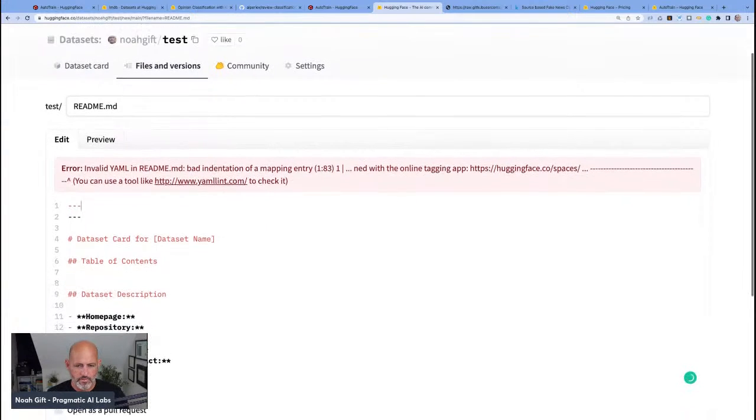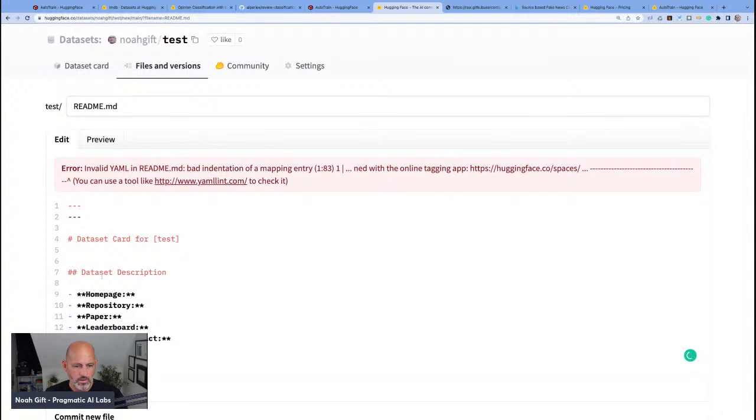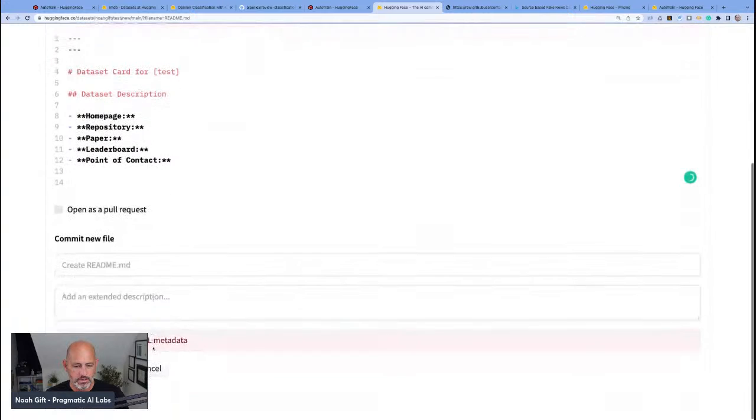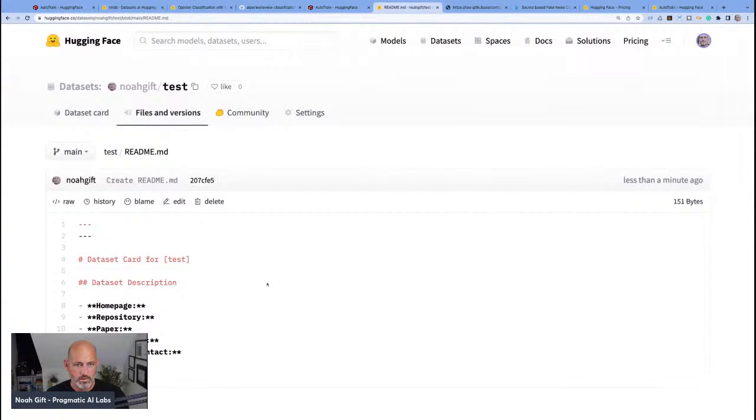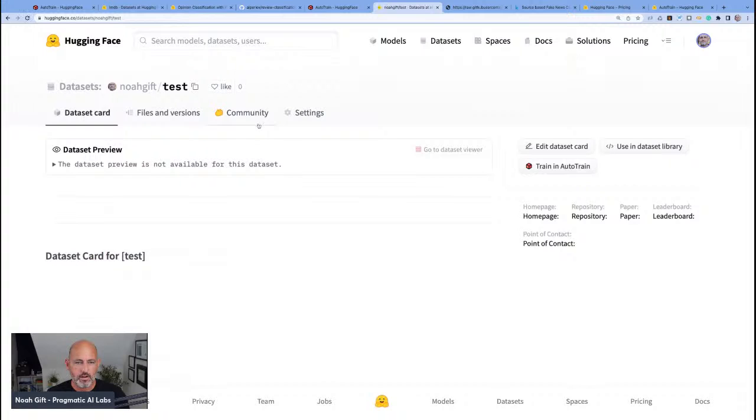Is that card for test? And then homepage. What does this do? Did that work? Okay, we have a dataset card. At least it's a bad one.